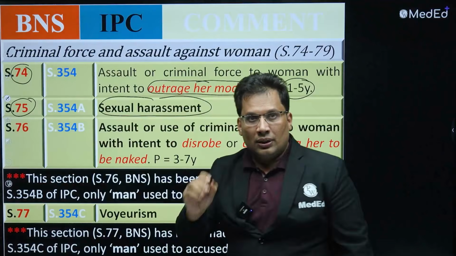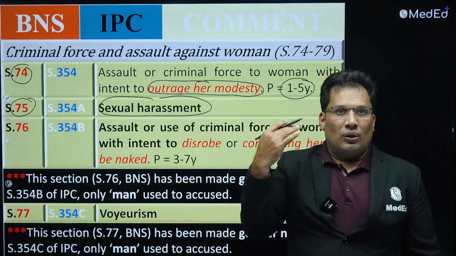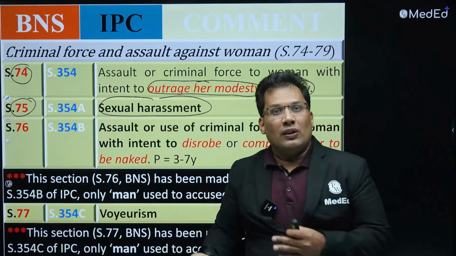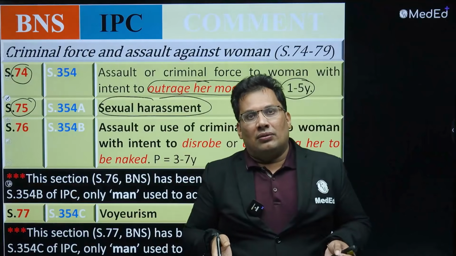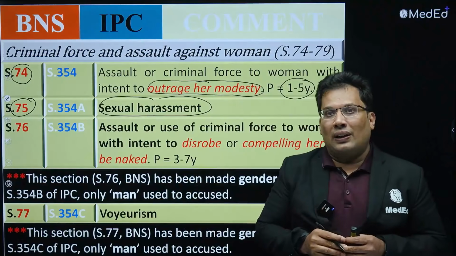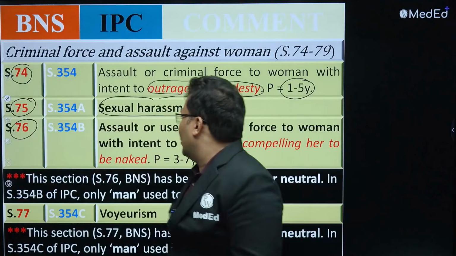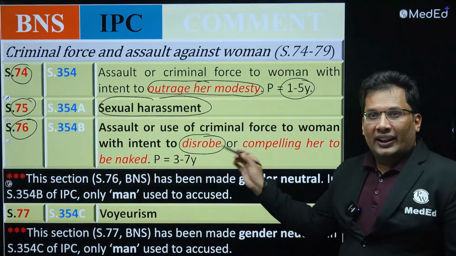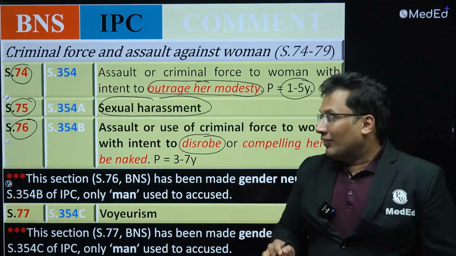I said already, boss and employee, sexual harassment, that is showing dirty material, or touching inappropriately, or asking sexual favor for promotion, whatever it is, that is sexual harassment. So a sexually colored remark by a male in an office is known as sexual harassment. Okay, so 76. Disrobe is 76. I said already, tearing clothes is disrobing, or compelling her to be naked in a place. That is disrobe.